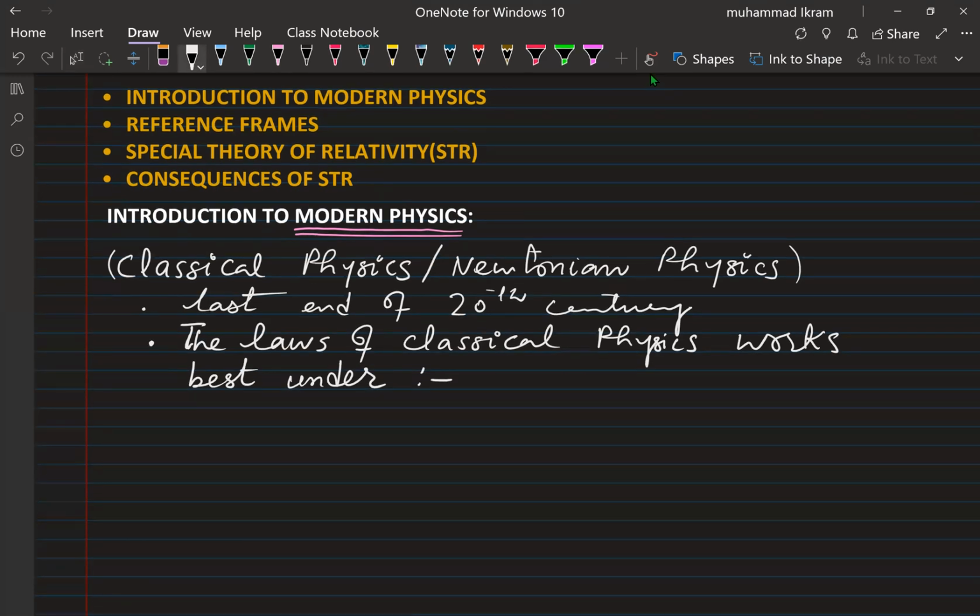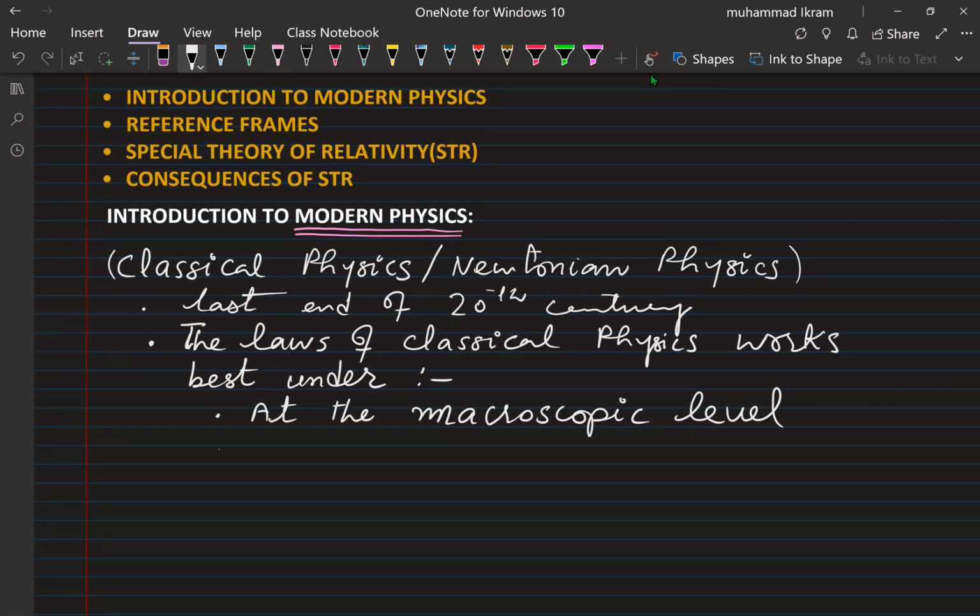Number one, at the macroscopic level, that is, for example, the heavenly bodies, right? Or when you consider bodies individually, as a single entity, then the Newtonian or classical physics works best, and the laws are consistent and they can explain any phenomena very clearly.